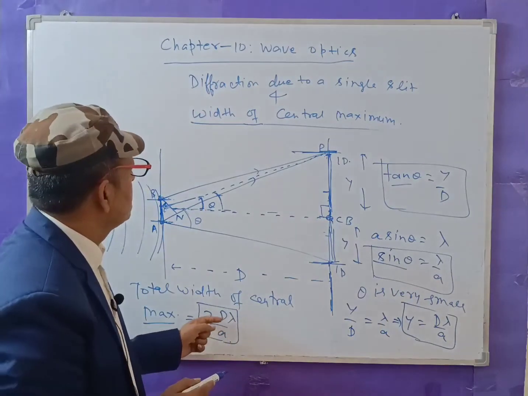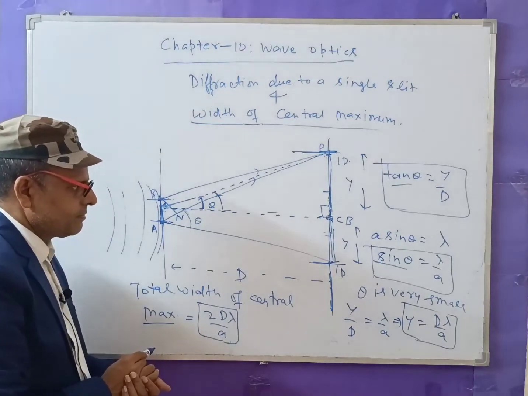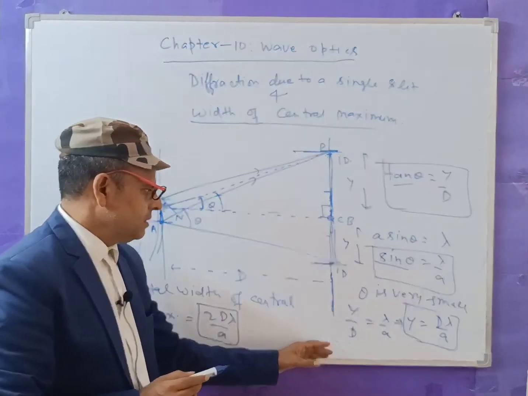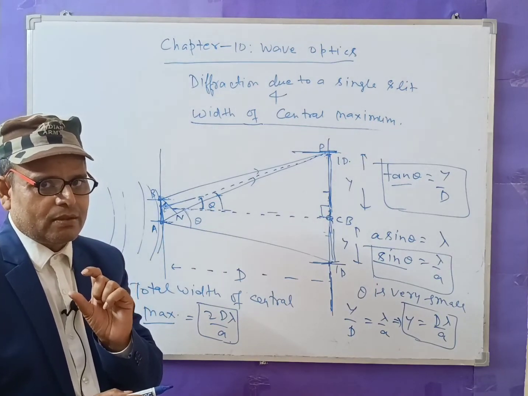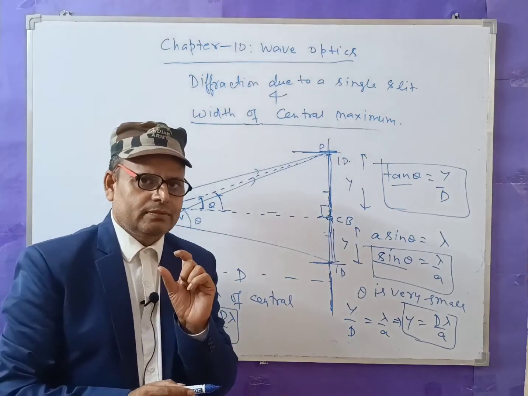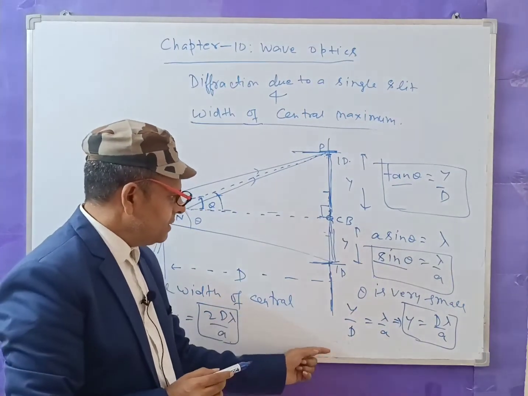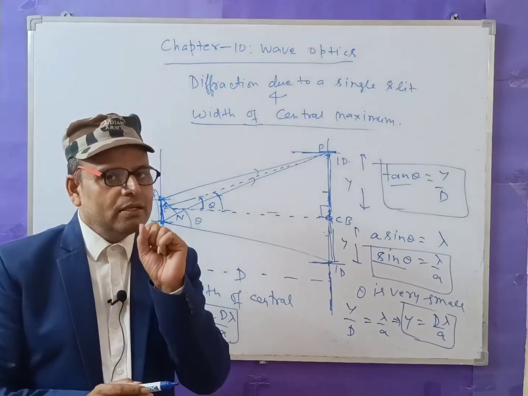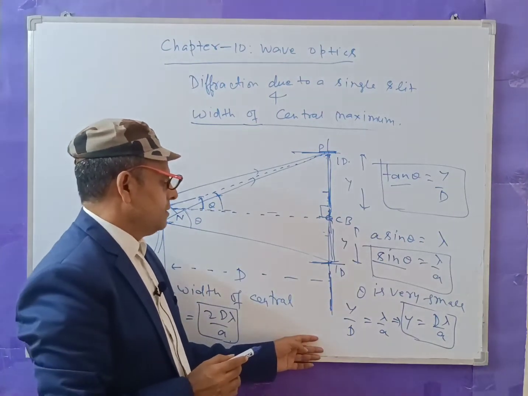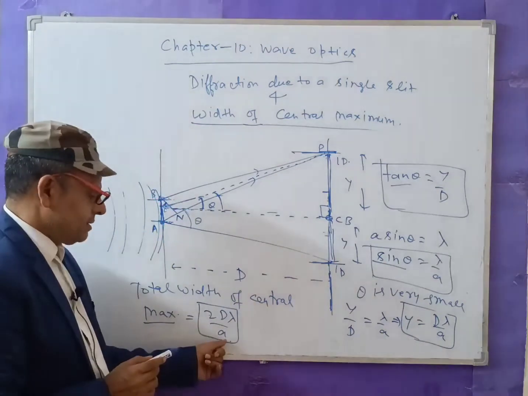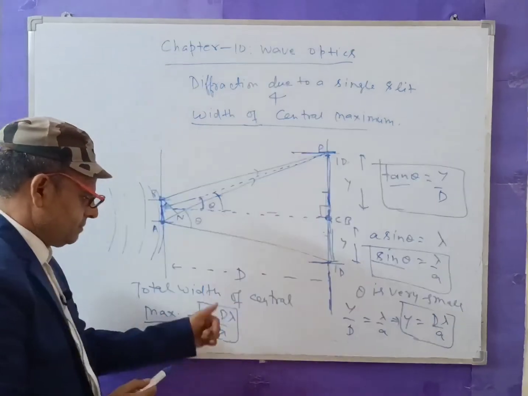But here, the width of the central maxima is 2 times D lambda by a. The width of the other bright fringes, or dark fringes, in every case will be the same, D lambda by small a. But only in this case, the width of the central maxima will be double.